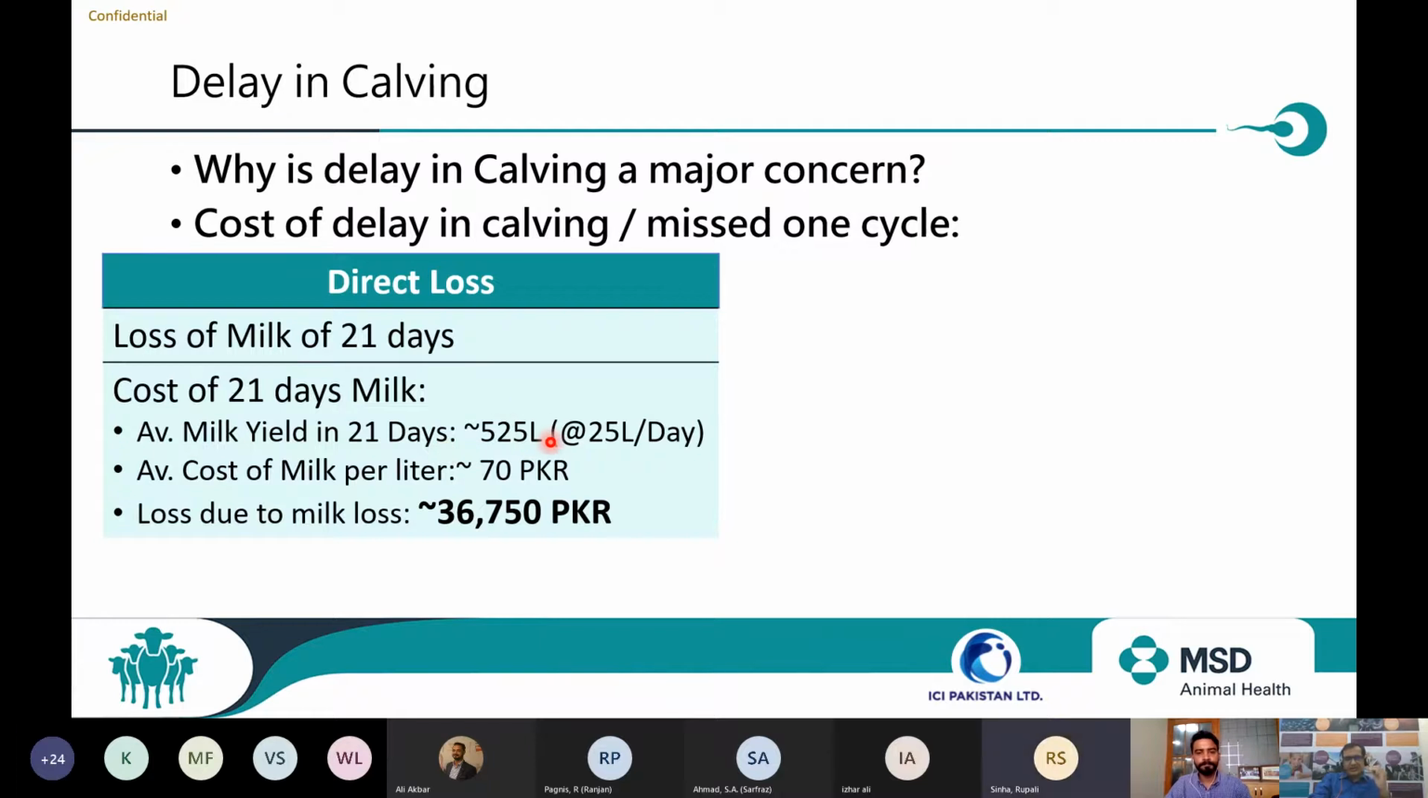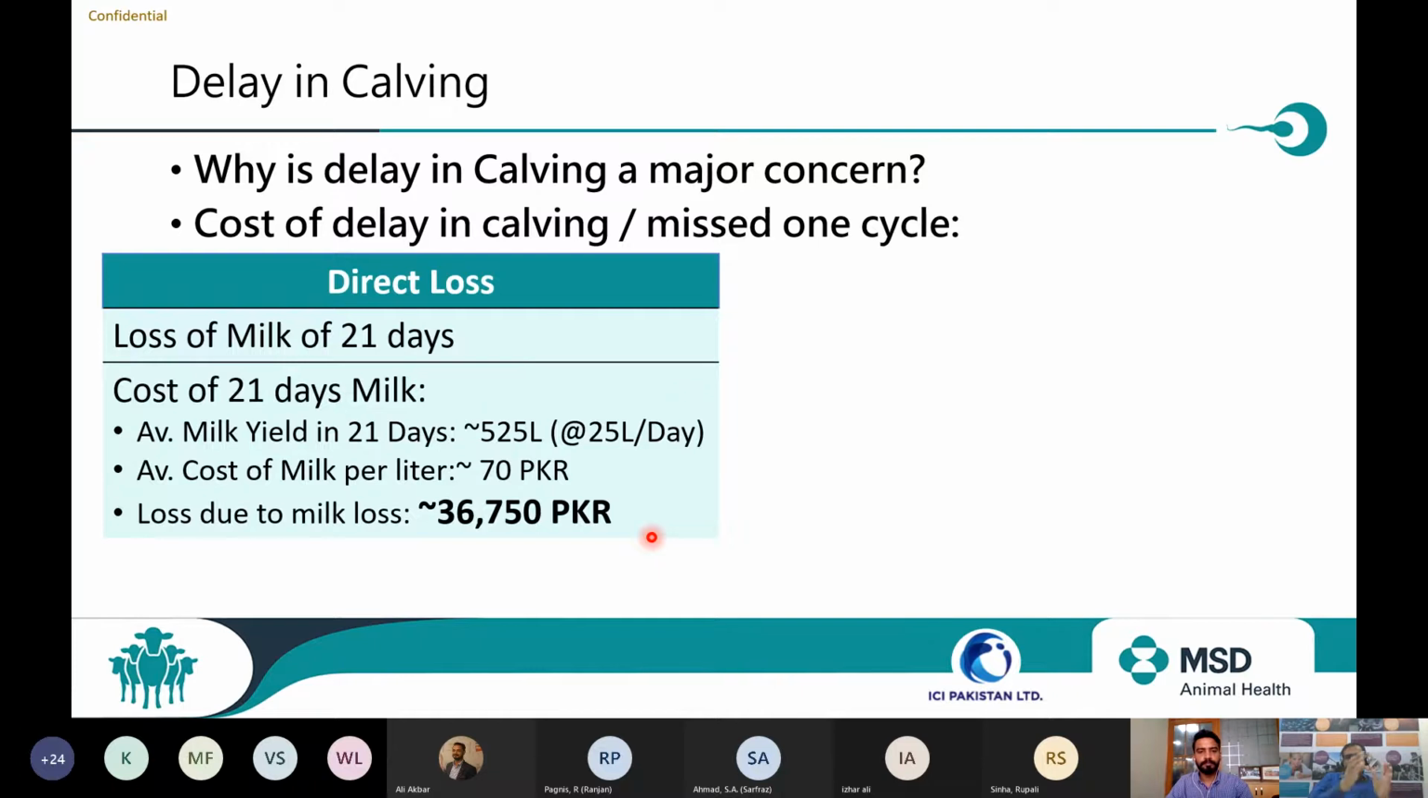Dr. Ali and Anis, you can correct me if any value is higher or lower than what I calculated. So if we take 25 liters a day, yeah, thank you for the confirmation, Anis. With 25 liters, the 21 days loss is 525 liters. If I take the average farm gate price of milk, approximately 70 Pakistan rupees, the direct loss just because of milk is around 36,750 PKR in 21 days.